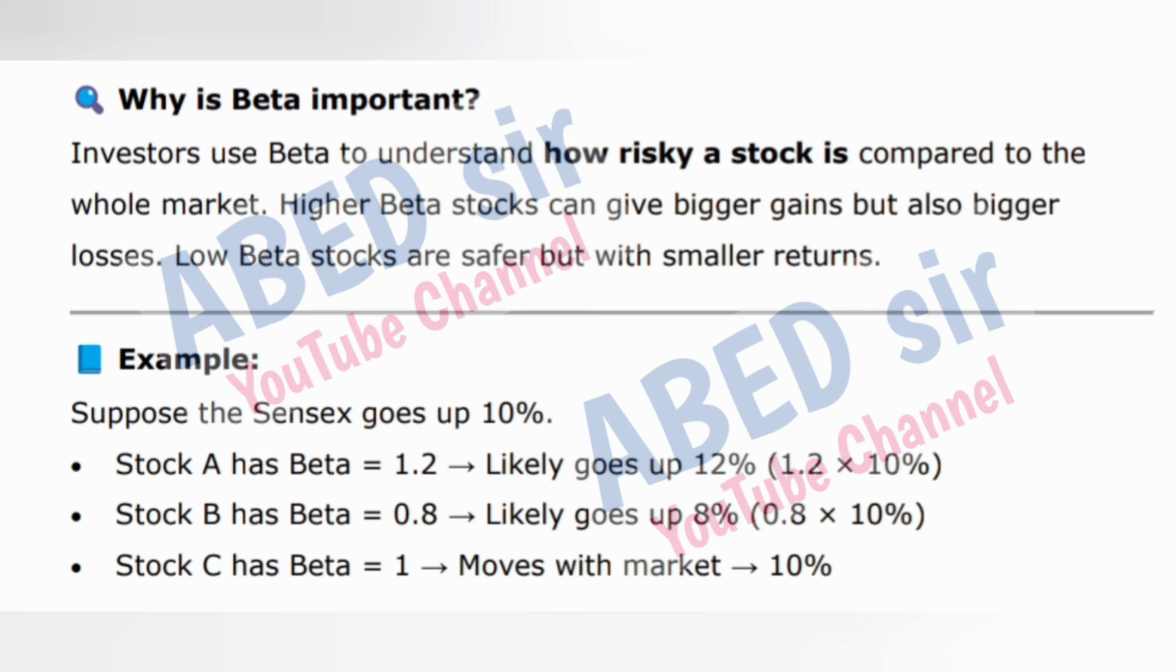Example. Suppose the Sensex goes up 10%. Stock A has beta equal to 1.2 and likely goes up 12%, 1.2 times 10%. Stock B has beta equal to 0.8 and likely goes up 8%, 0.8 times 10%. Stock C has beta equal to 1 and moves with the market, 10%.